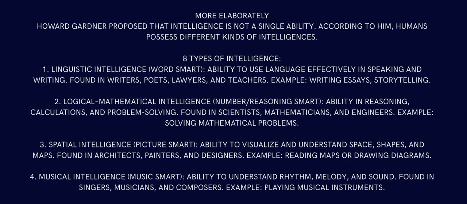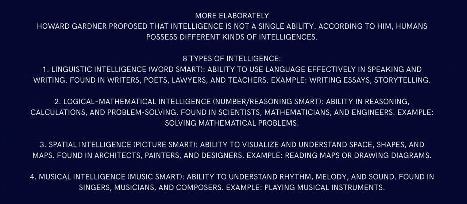So that's what it talks about here, that humans possess different kinds of intelligence, it's not a singular entity, and it differs from people to people. That's the main gist of it.